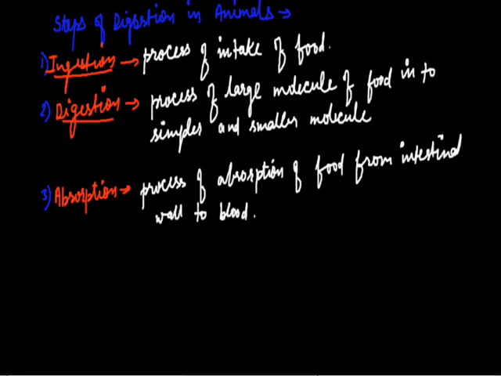Now, the next step of the digestive process is assimilation. This is a process in which the food absorbed from the intestinal wall into the blood is taken up by body cells.